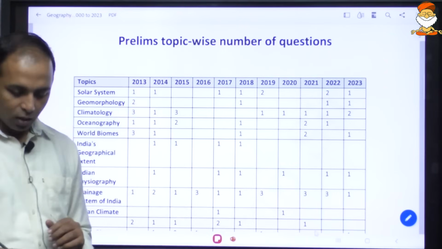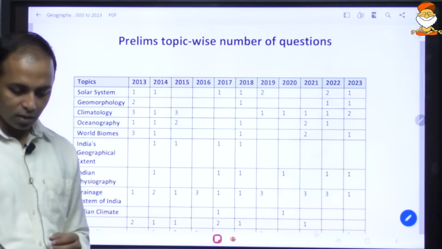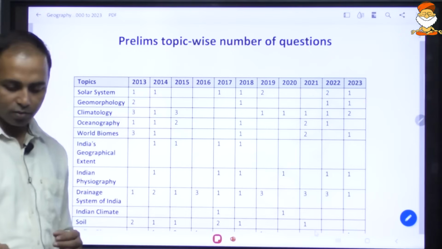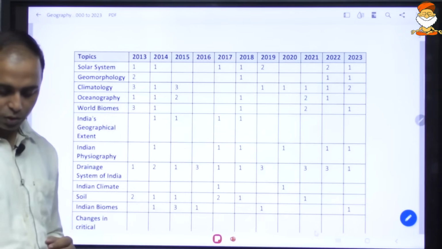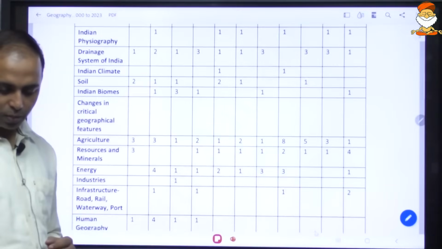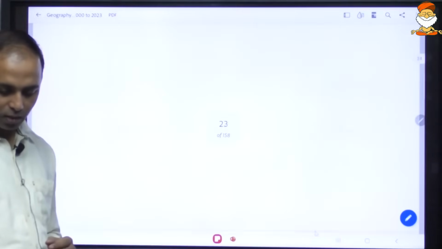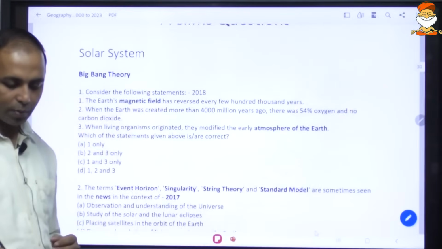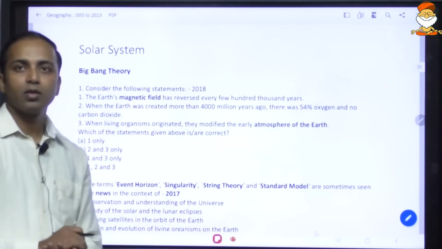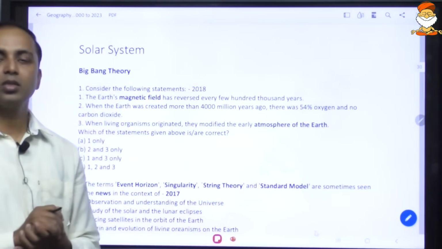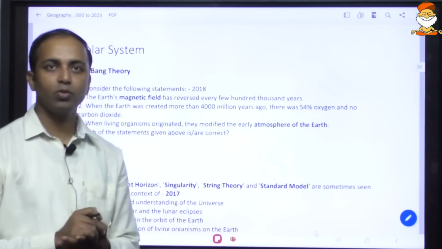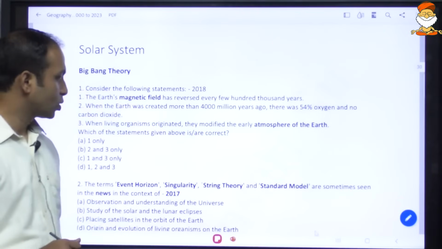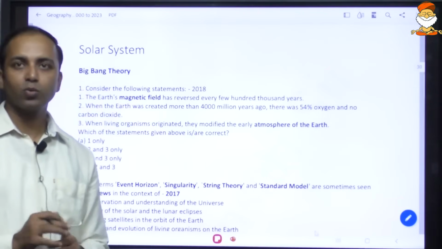So let us start with the solar system. As we have seen that they have asked questions on the solar system, so we should be focusing on the solar system. Solar system again has overlapping with your space technology. Yes, in science and technology you have space technology, so there are questions on the solar system. So you can expect a current affairs based question here.